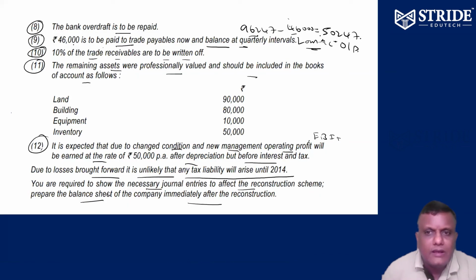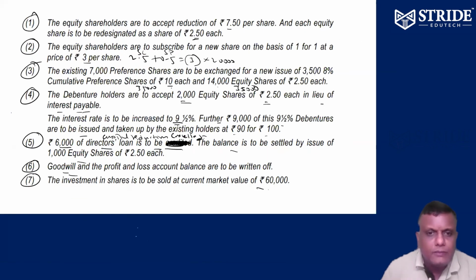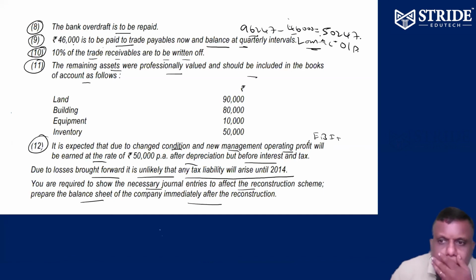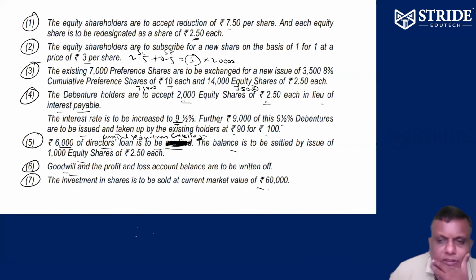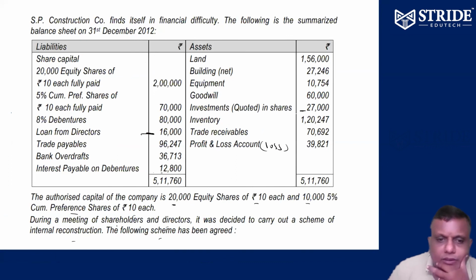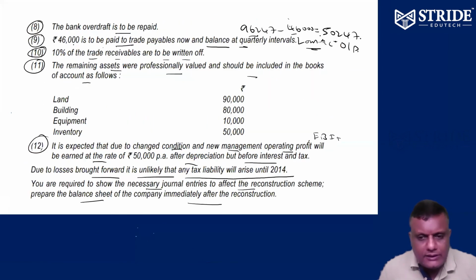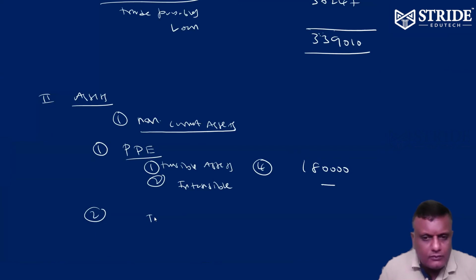So goodwill we already have, but anyway, it has been written off. Therefore, no intangible assets. Investments also sold, for 60,000. Okay, there is a profit. Profit transferred to capital reserve, see the line. Correct. So investment, nothing available.